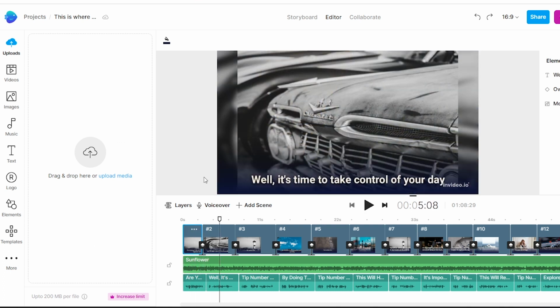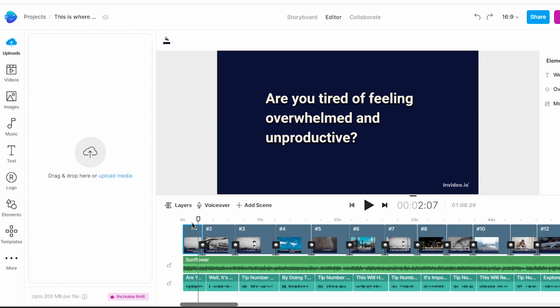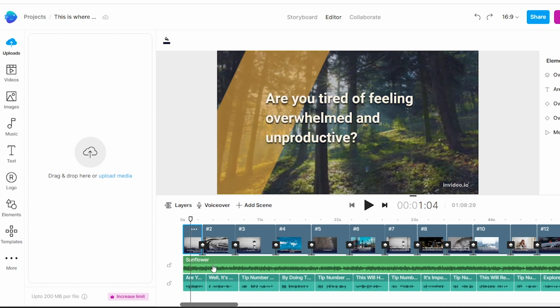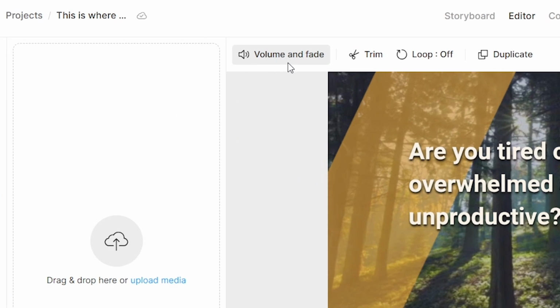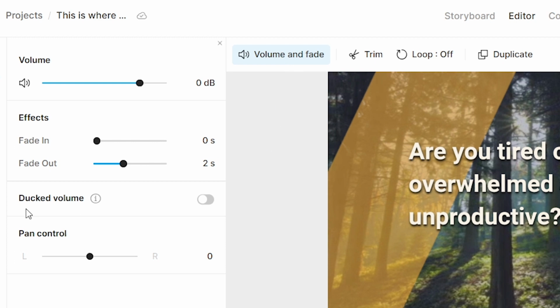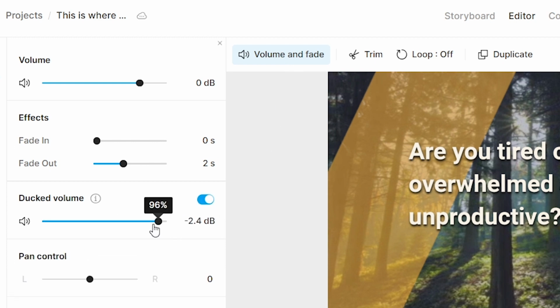You may notice that the voice can't be heard properly because the volume of the background music is too high. To fix this, select background music in the timeline, click the volume and fade button here, and then switch on the duck volume feature. And set it between -12 to -20.